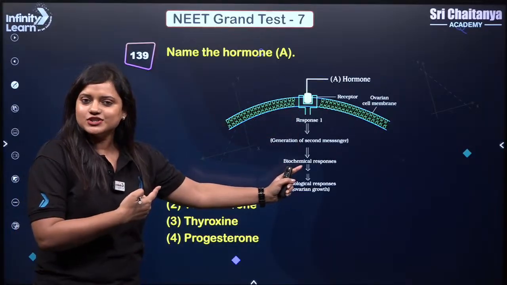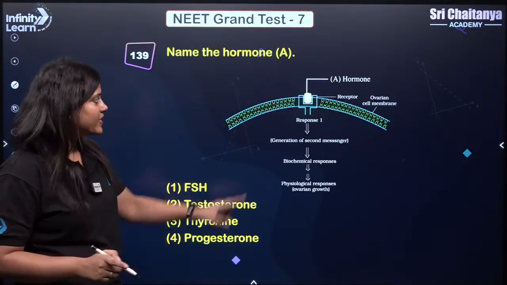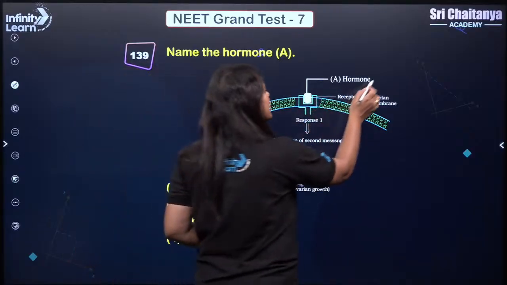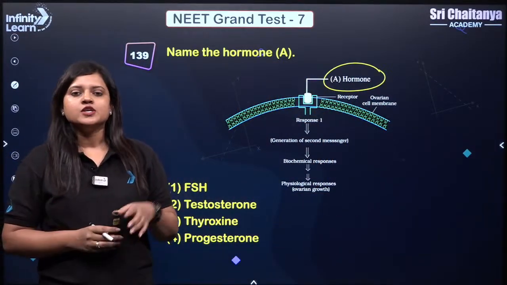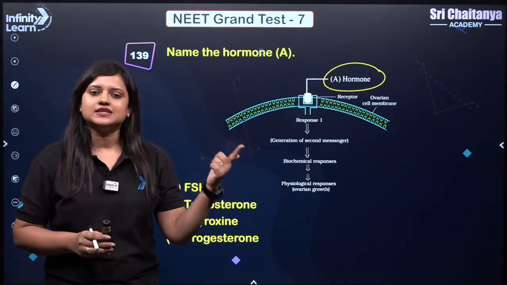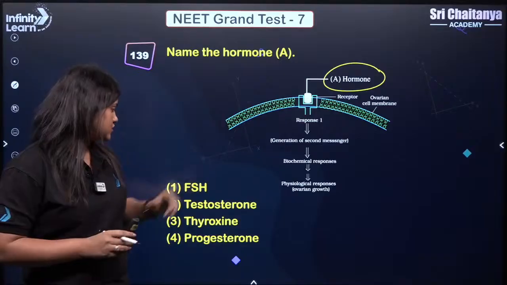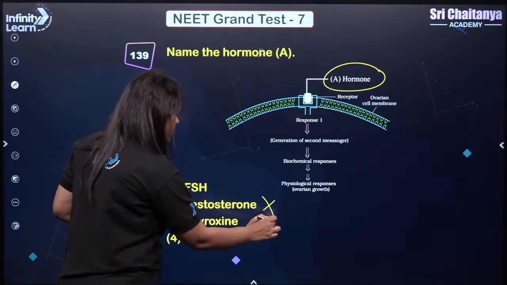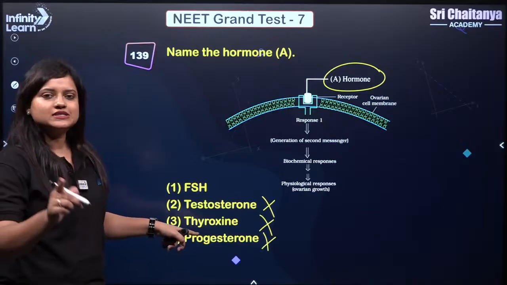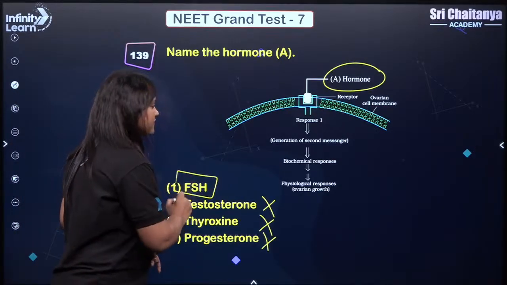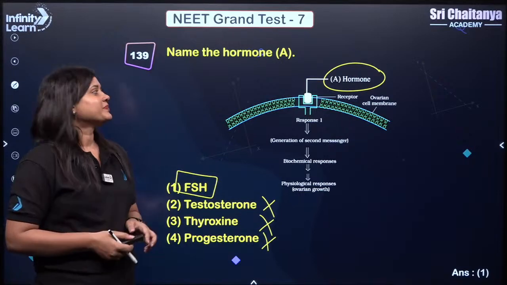So this is an image from NCERT, from the Chemical Coordination and Integration chapter. And here you can see the hormone A is binding to the receptor present on the cell membrane. Okay, so proteinaceous and amino acid derivative hormones will be binding to the receptor on the membrane. So here it could not be testosterone or iodothyronines or progesterone. So this is a peptide hormone, that is FSH. So the correct answer should be 1, right?